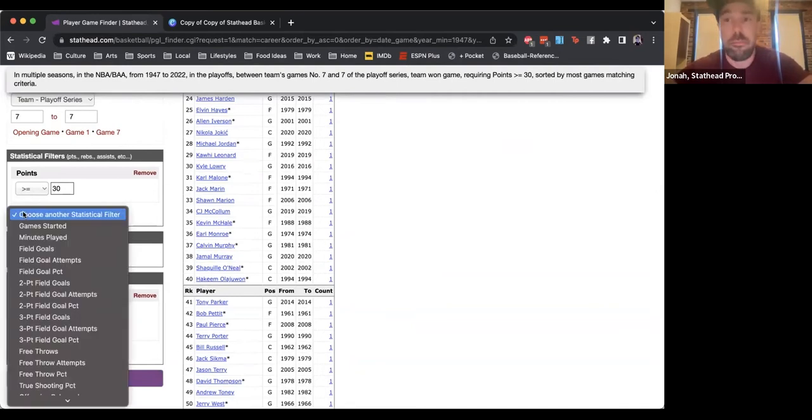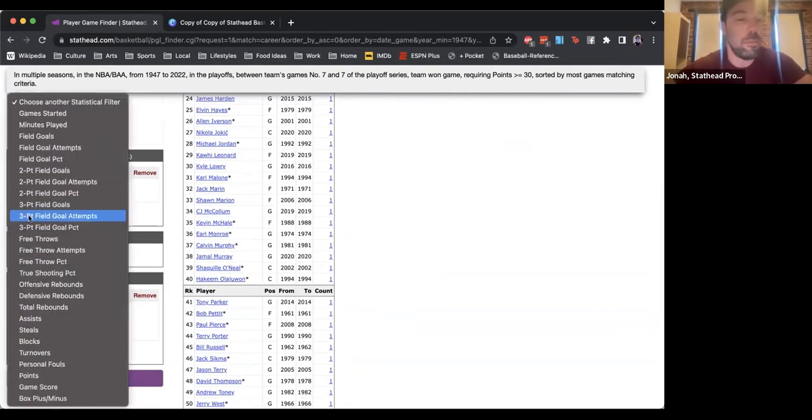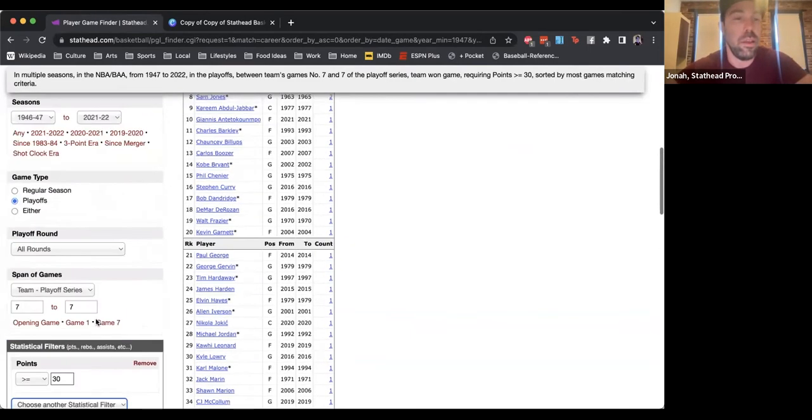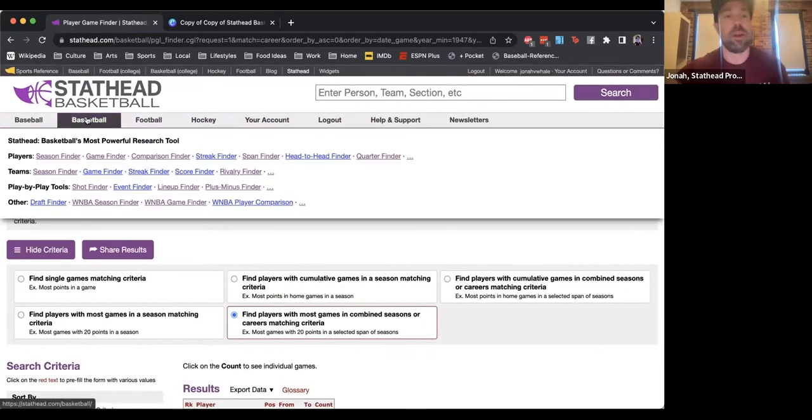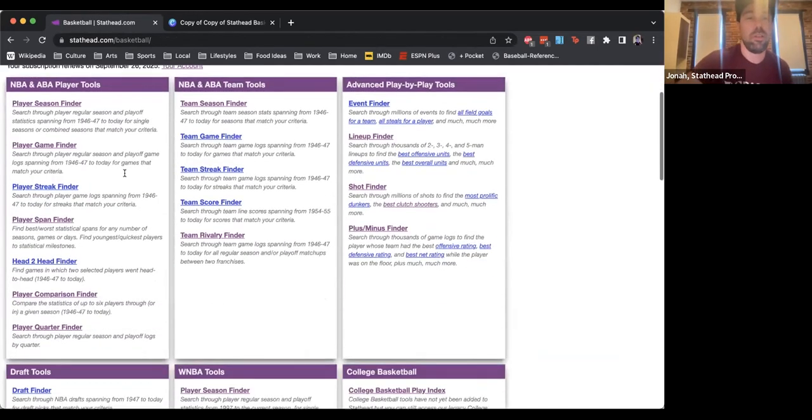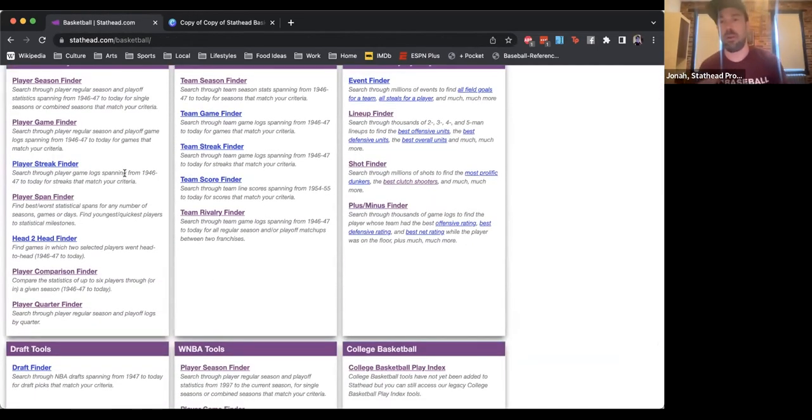I could have added 10 assists if I wanted to. I could have added blocks or steals. There are advanced stats in here too. We've got game score and box plus minus. So you can really go crazy in the game finder. So those are kind of 2 of the bigger tools.